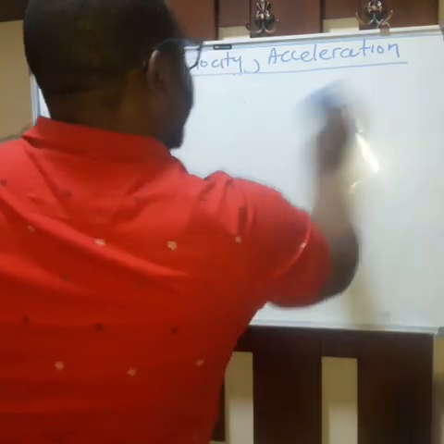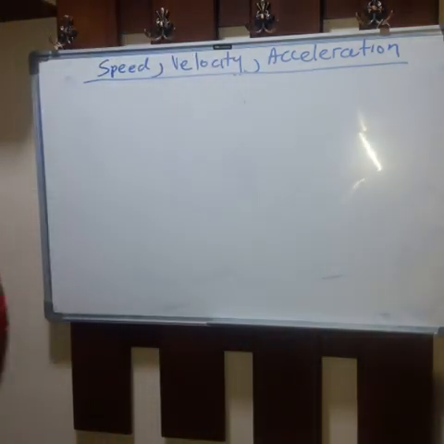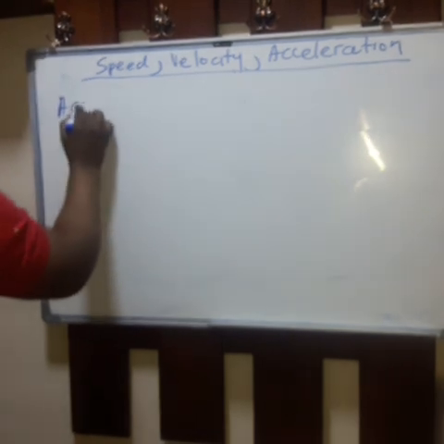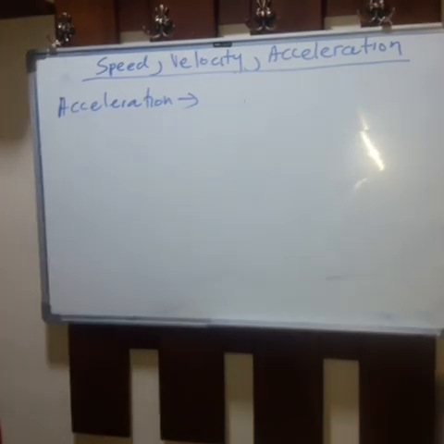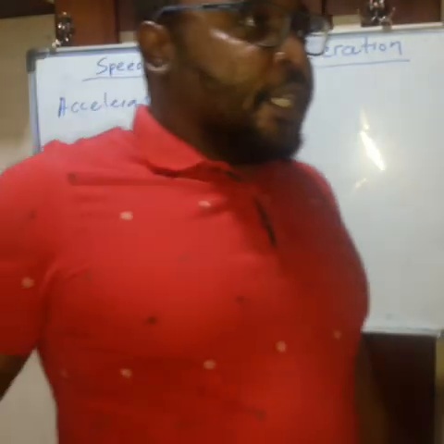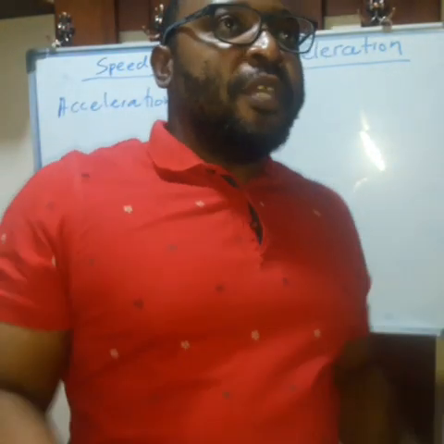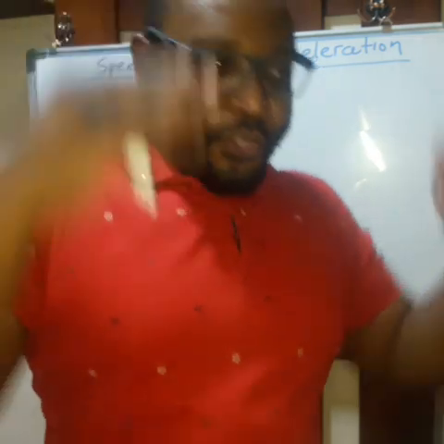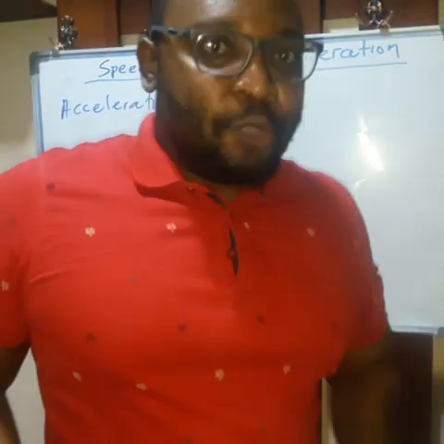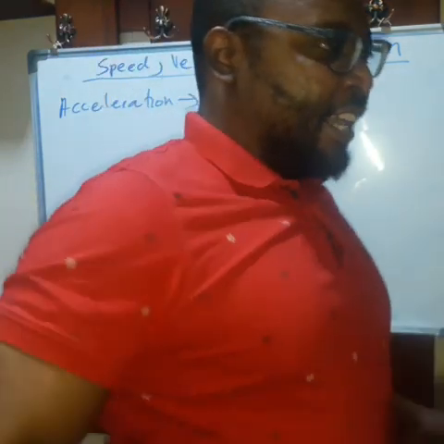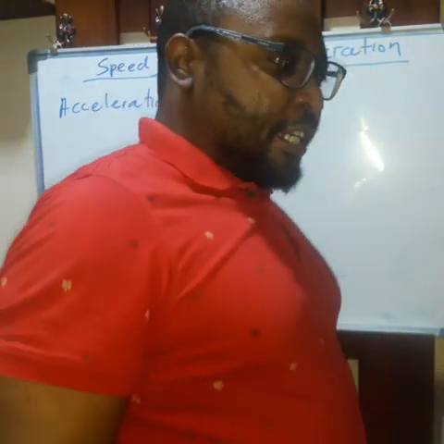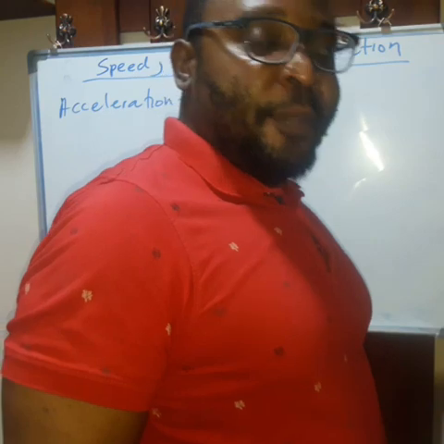We need to define what acceleration is. Right. So acceleration, what it is. Acceleration is a change in speed or velocity with time. In our day-to-day lives, when we are late for work and the road is very clear, we tend to press on the pedal, the speed pedal.